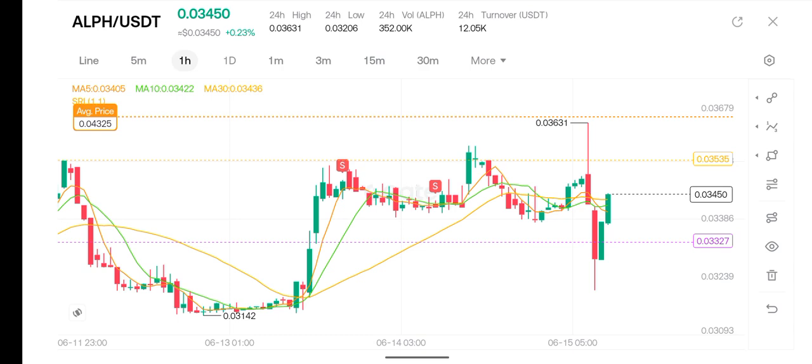This is a price analysis of the ALPH/USDT token on Gate.io exchange. Currently, this is a 1 hour time frame. We can see that the price is sitting at 0.0345 dollars per token. When we look at these candlesticks, we can see how the market has been hovering around the range of